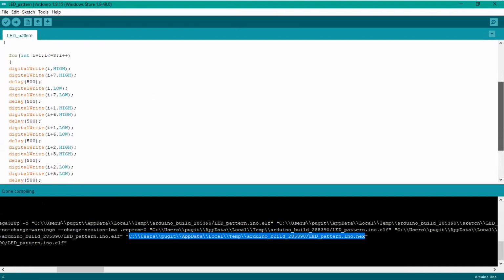See, when the loop executes for the first time, let's say the value of I is 1 and 8. So pin number 1 and 8 will get high for 500 milliseconds. Then pin number 1 and 8 will get low. No issue. Then why have you done I+1, I+6, again I+2? Sir, I+1 is second.